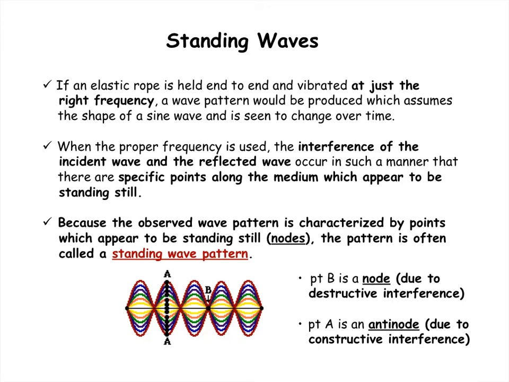Point A is showing you a piece of the medium and how this particular point moves as this standing wave evolves. Point A starts up on top, moves toward the bottom, and then from the bottom it moves back to the top and cycles back and forth. This is called an antinode because it's a point of maximum displacement. Point B over here is called a node because point B doesn't even move, it just stays still. There's a hyperlink at the bottom of this page to an excellent video on standing waves and how they're generated.